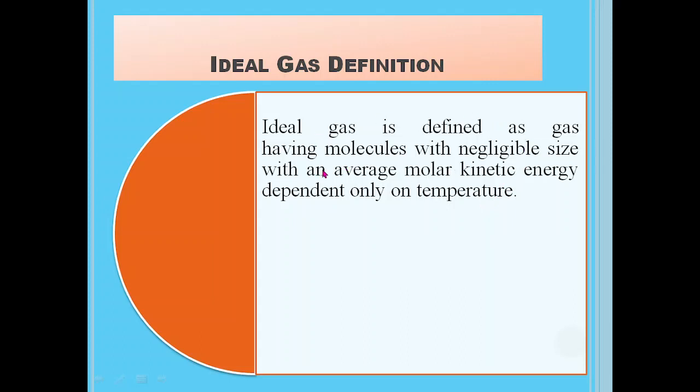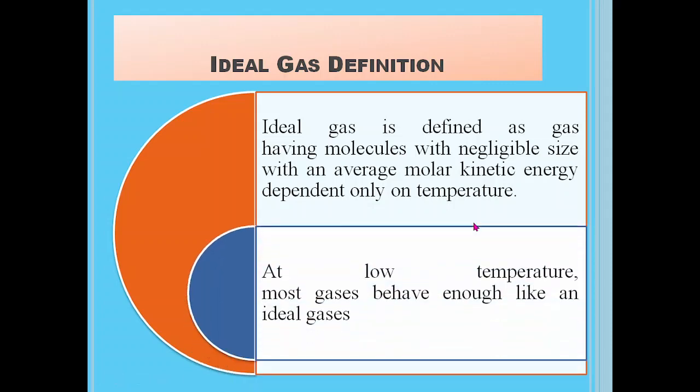Molecules of the gas have negligible size and their molar kinetic energy merely depends on the temperature. Such a gas is named as the ideal gas. At a low temperature, most of the gases behave enough like an ideal gas. If you consider the low temperature, then what will happen? All the gases, carbon dioxide or oxygen, nitrogen, all these ordinary gases will behave like an ideal gas at a low temperature.